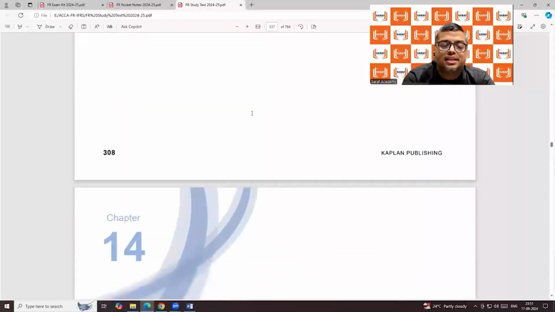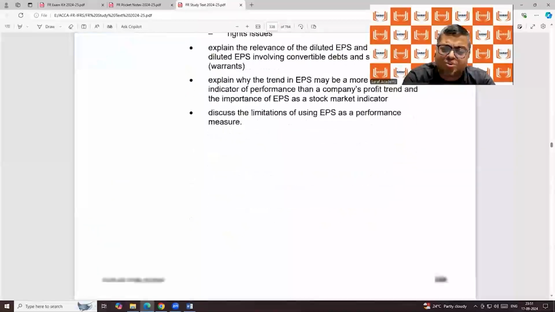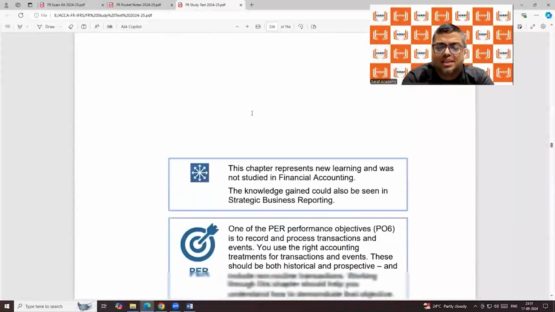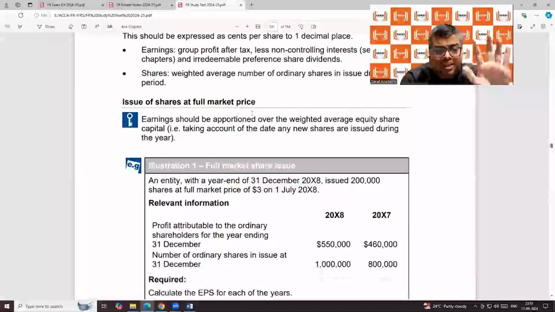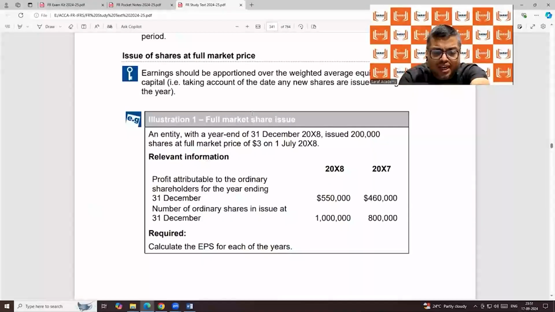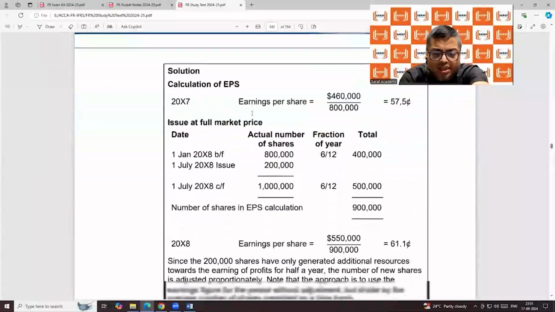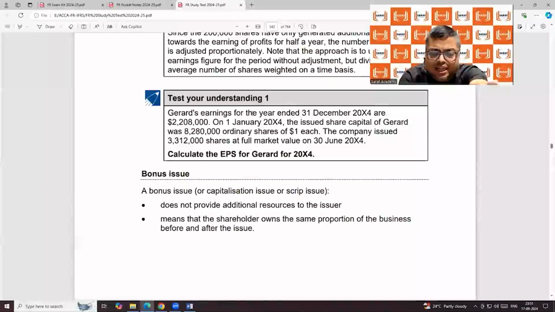In the study text, explanations are written and the questions are in between. This is the chapter EPS. In this chapter, there is explanation theory, which I will advise not to be read. Illustration 1, with its answer. Then there is Test Your Understanding, whose answers are given at the end of this chapter. So these are extra questions.